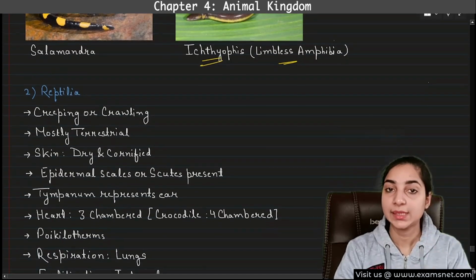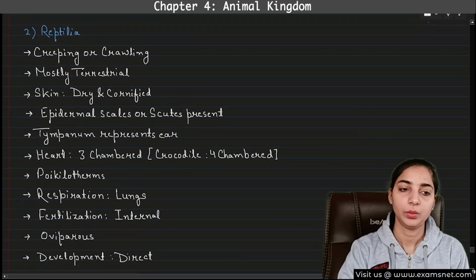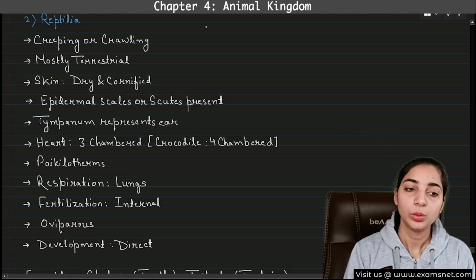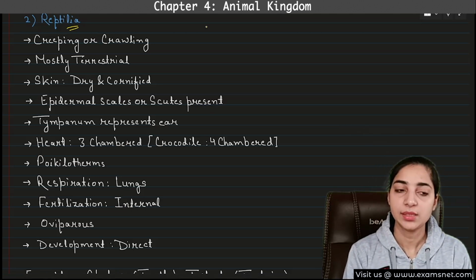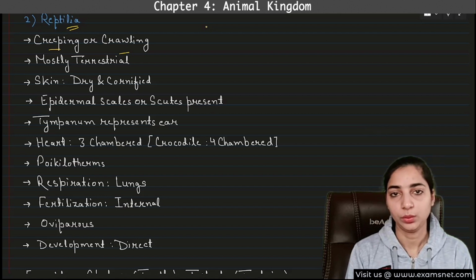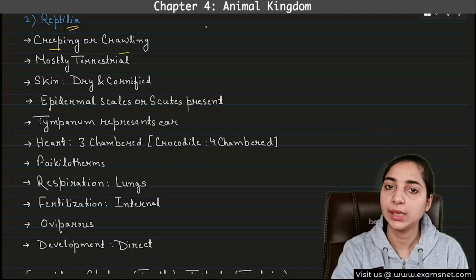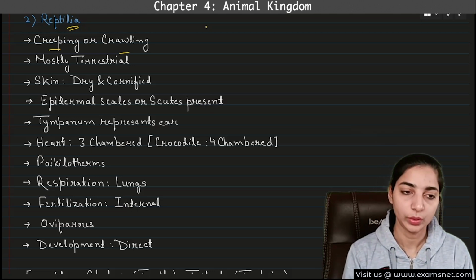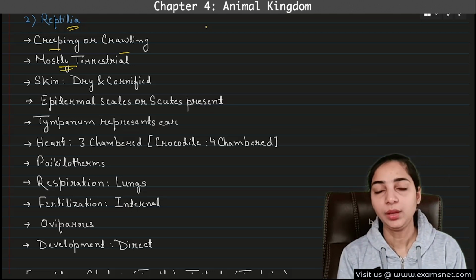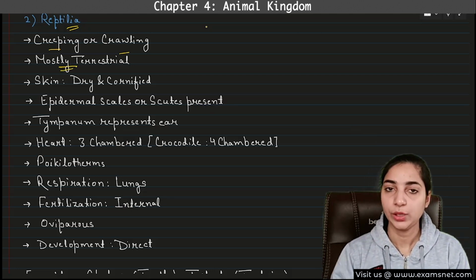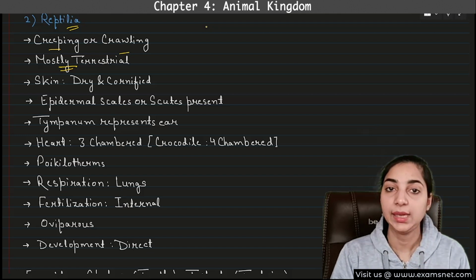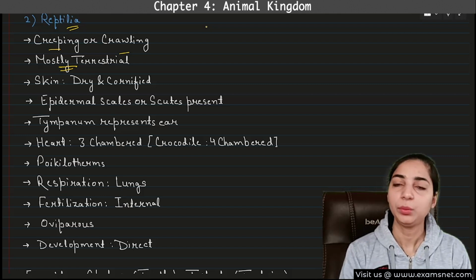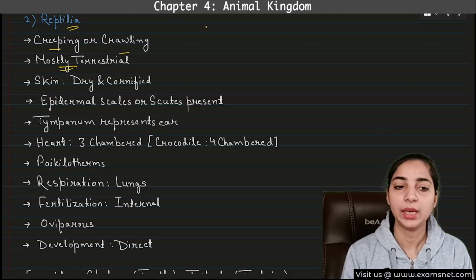We will move to the next class, that is the reptilia. So you have heard of reptiles. The snakes are reptiles, right? So what do we mean by reptilia? This is related to creeping or crawling. Their mode of locomotion is creeping or crawling. They do not walk or run. Then these are mostly terrestrial, but not all of them. For example, you must have heard that some snakes are found in water, but in most cases they are terrestrial.